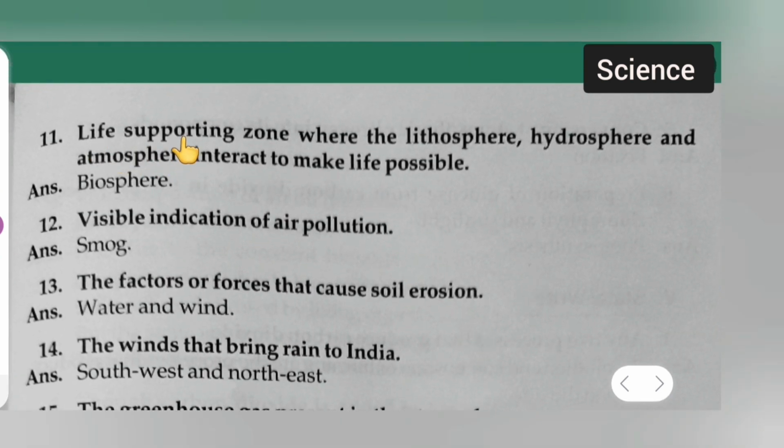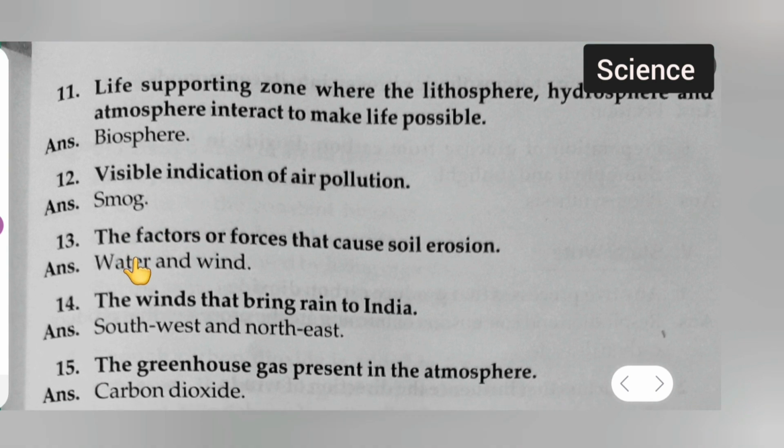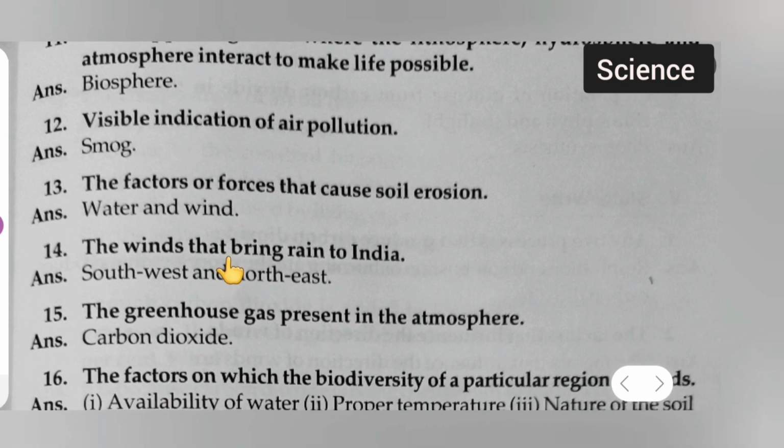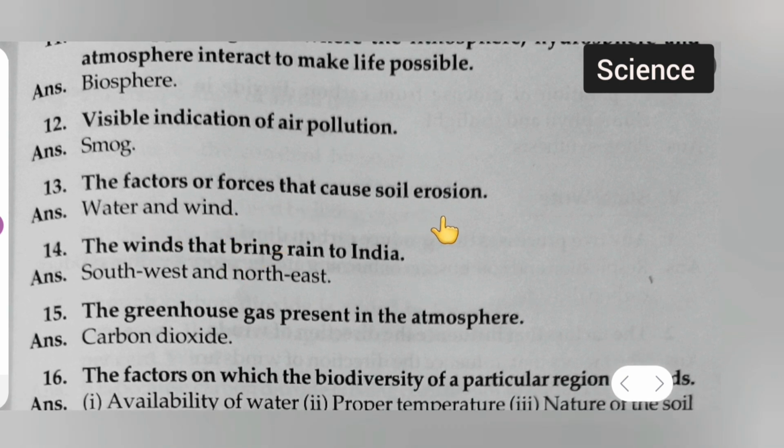So, the life supporting zone where the lithosphere, hydrosphere, and atmosphere interact to make life possible. Answer is biosphere. 12th question is visible indication of air pollution. Answer is smoke. Next is what? The factors or forces that cause soil erosion. Answer is water and wind. Okay, water and wind cause soil erosion. Okay, question number 14 is what? The wind that brings rain to India. Answer is southwest and northeast.